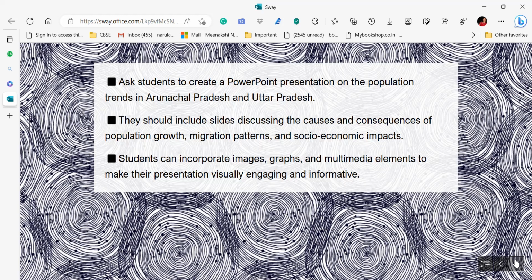Like I'm going ahead with UP and AP. The UP suppose is the state of my students. So they can collect the data, they can record the videos, and they can upload the same. Right? And AP, they can again explore the internet and go ahead with the pictures. Right? And students can incorporate images, graphs, and make it visually appealing, engaging, and informative.